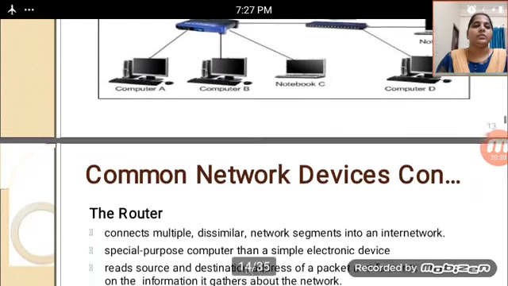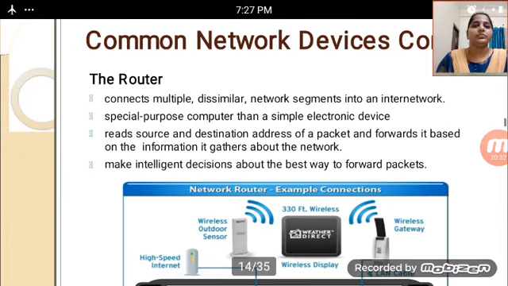We can solve the above problems. And then common network devices: the router is also there. It connects multiple dissimilar network segments into an internetwork. It is a special purpose computer rather than a simple electronic device. It reads the source and destination addresses of a packet, and then forwards it based on the information it gathered about the network.